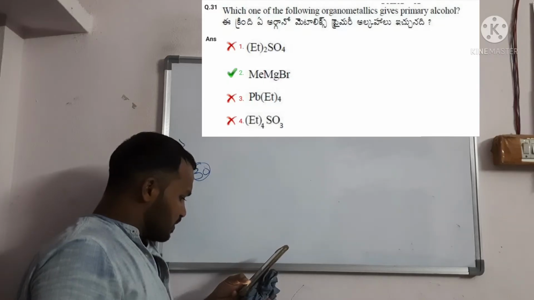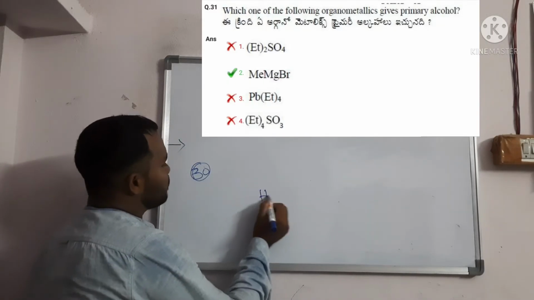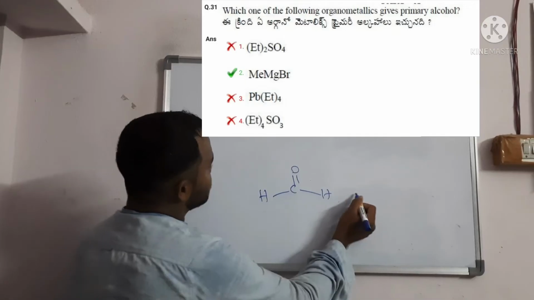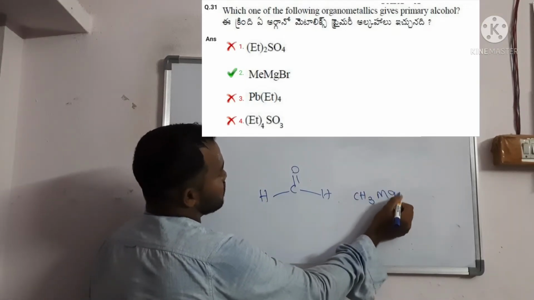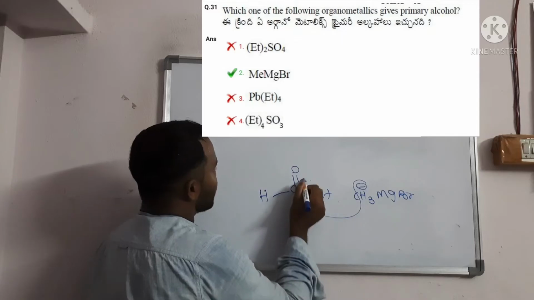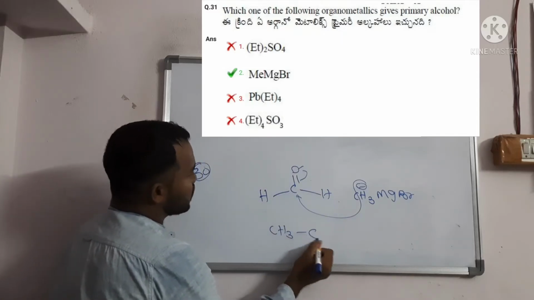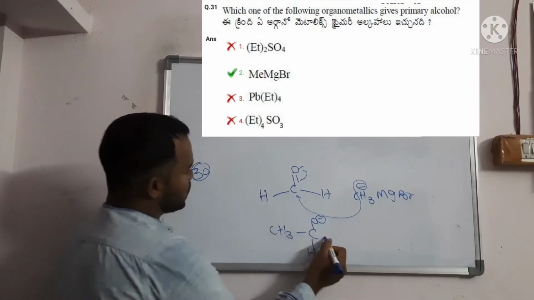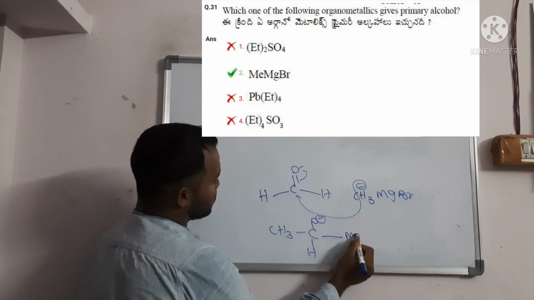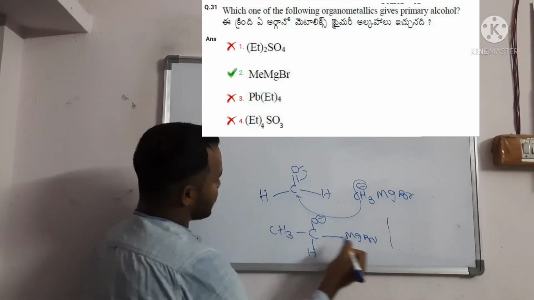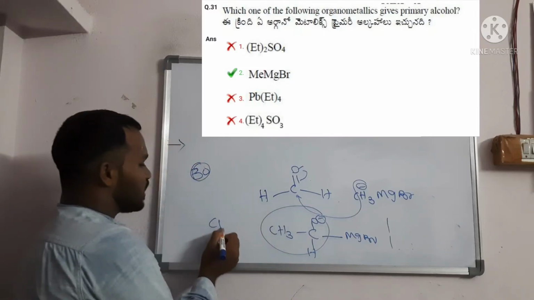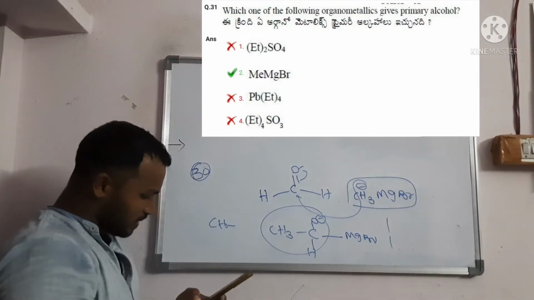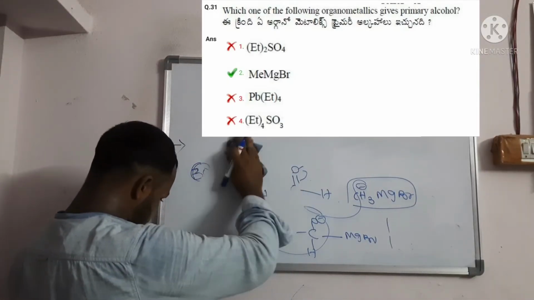Simply, if we take formaldehyde and the second option, CH3MgBr, the CH3 minus attacks the carbonyl carbon. You get the alkoxide with MgBr, and after hydrolysis you get CH3CH2OH, a primary alcohol. So CH3MgBr is mainly used, and option number 2 is the correct answer for question 31.